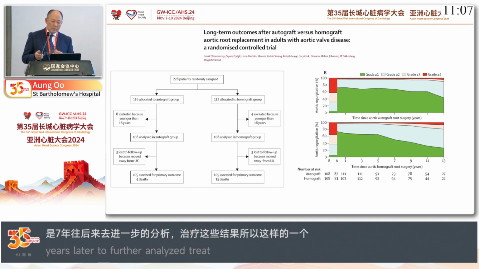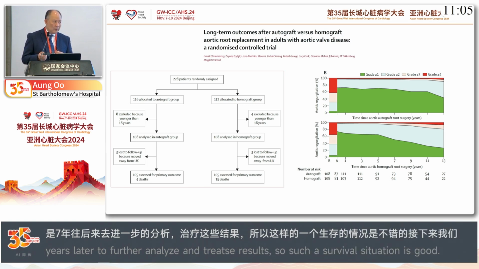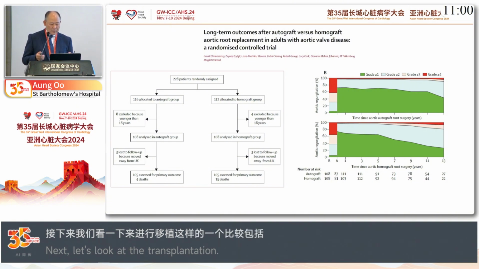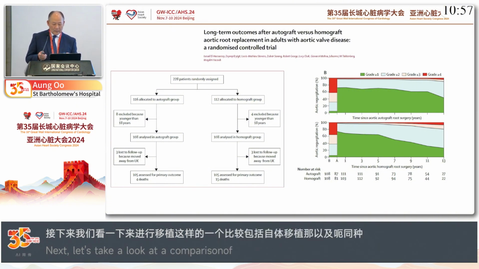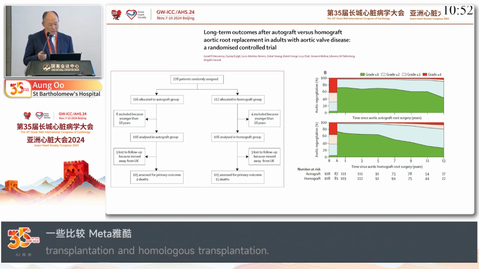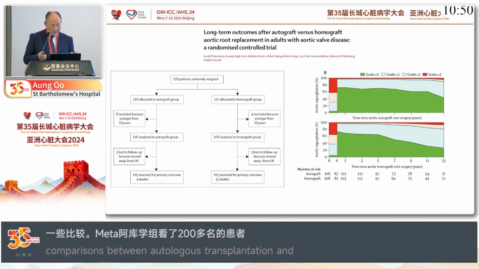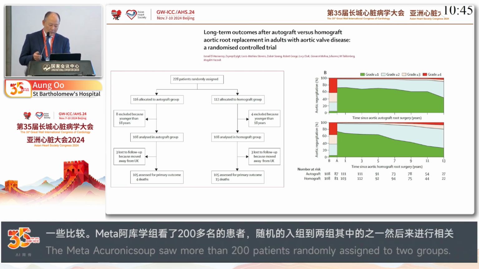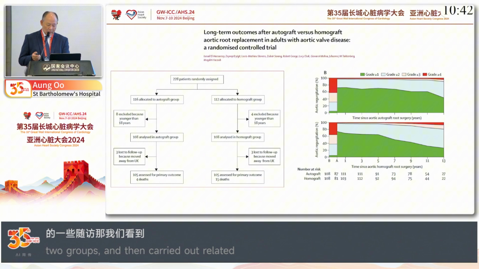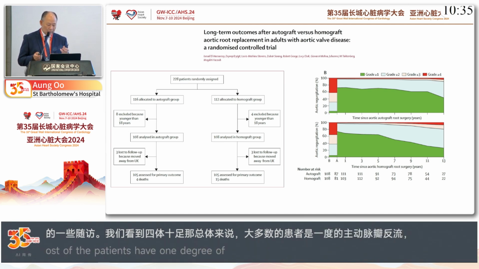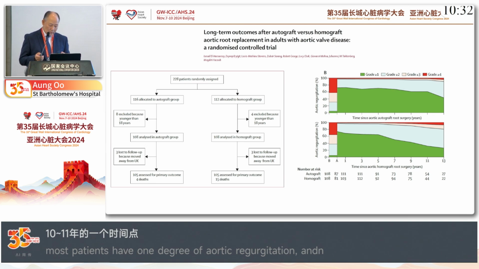And then what about comparing autograft versus homograft? Ismail El-Hamamsy together with Magdi Yacoub looked at 228 patients randomly assigned to autograft versus homograft, and then they have the follow-up period. You can see the aortic regurgitation is mostly grade 1, up to about 10, 11 years, and beyond that starting to have more grade 2 aortic regurgitation patients.